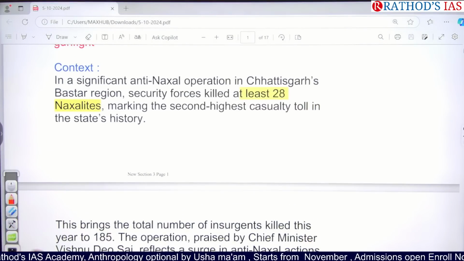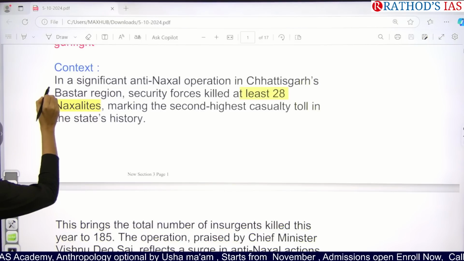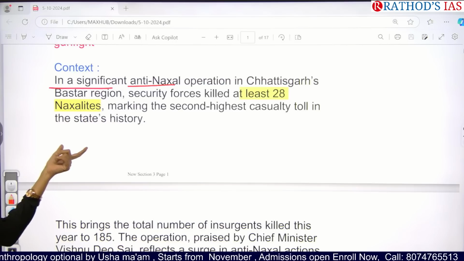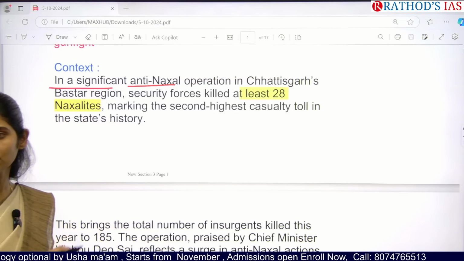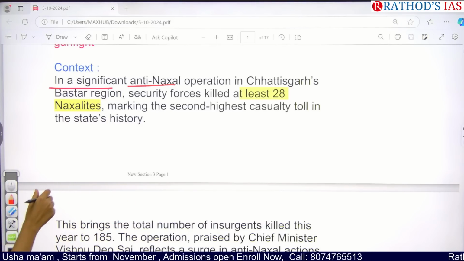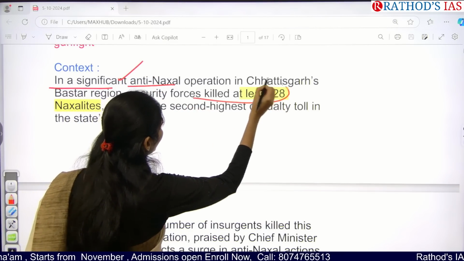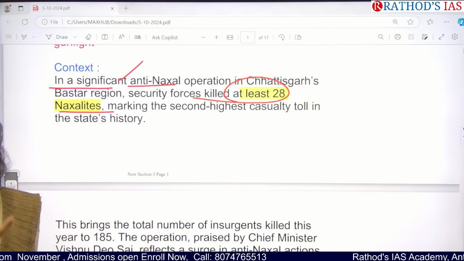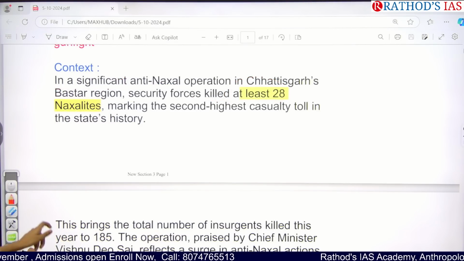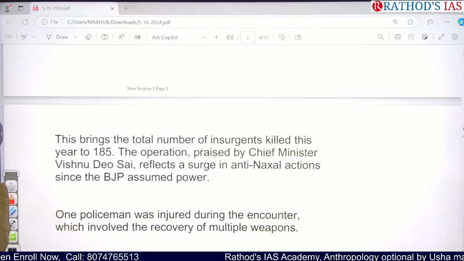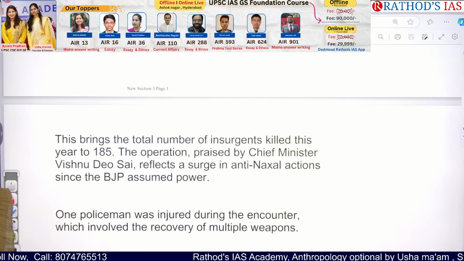Okay, let us see here the context. This context says that in a significant anti-Naxal operation in Chhattisgarh, that too in the Bastar region, this Bastar region is always in the news because of the high number of Naxal attacks which happen here. And actually in this attack, around 28 Naxals were killed. That means, can we see, a huge toll which happened in this attack, right? This operation has been praised by the chief minister of that state, and they said that yes, these anti-Naxal operations are successful.